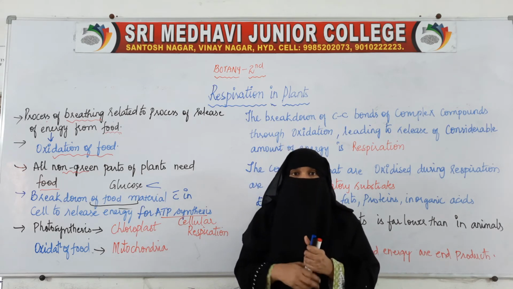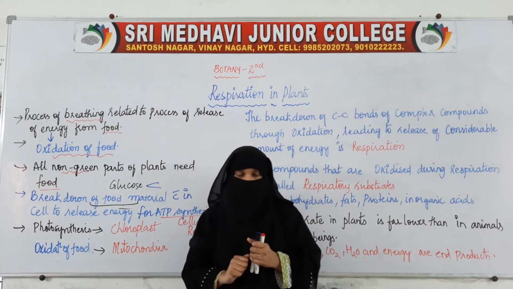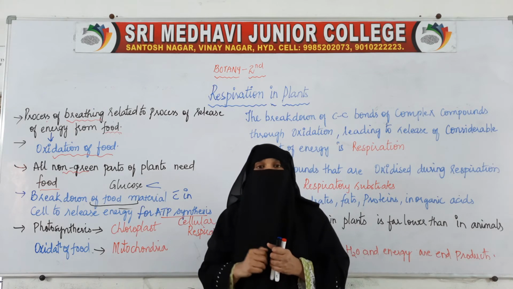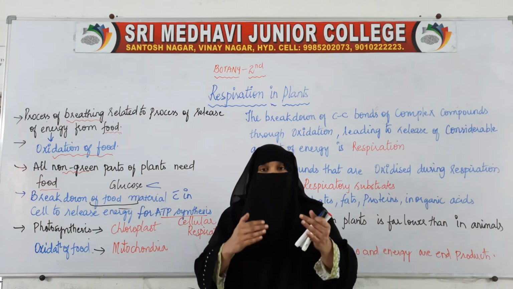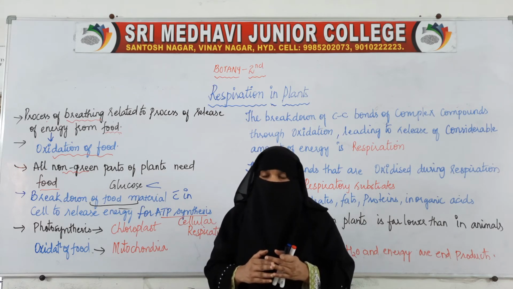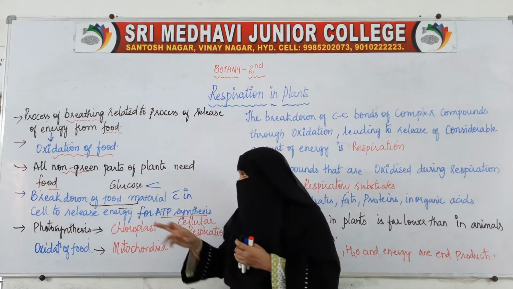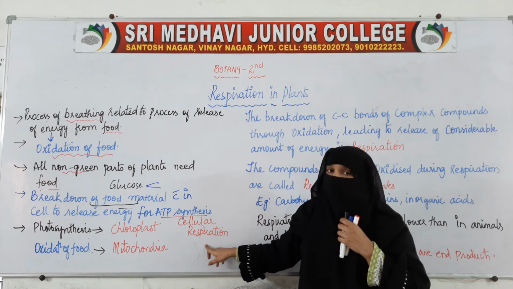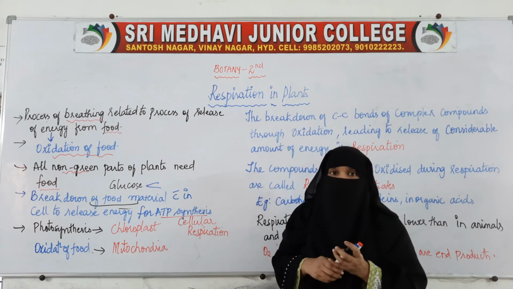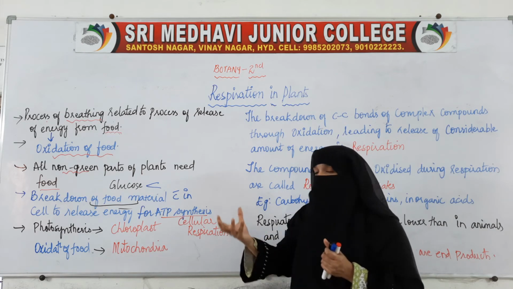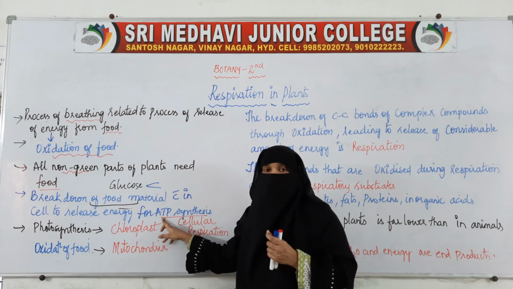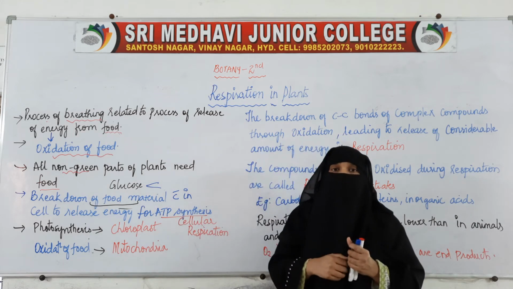When glucose breaks down inside the cell and gets oxygen, it will produce energy. When food material is broken down inside the cell to release energy, that process is called cellular respiration. The energy which is released will be trapped in a molecule, that is ATP. So ATP will be synthesized. What is ATP? It is nothing but a molecule which stores energy.